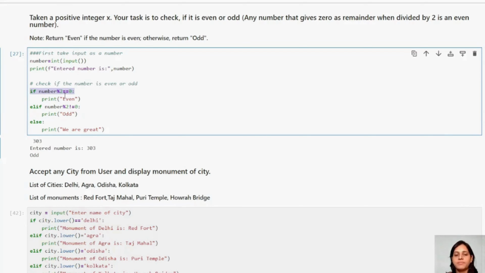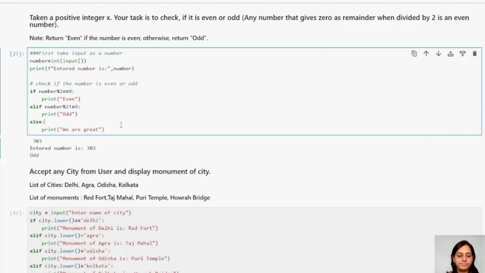That is why I kept a point in the PPT. If this equals 0, then print even. Else, if the number modulo 2 is not equal to 0, then print odd.